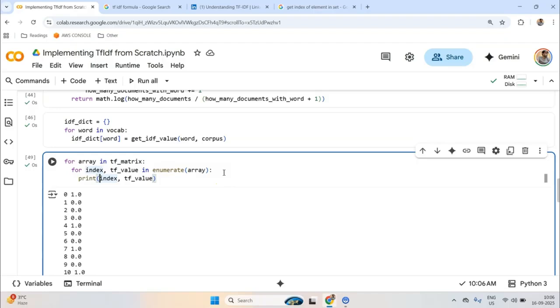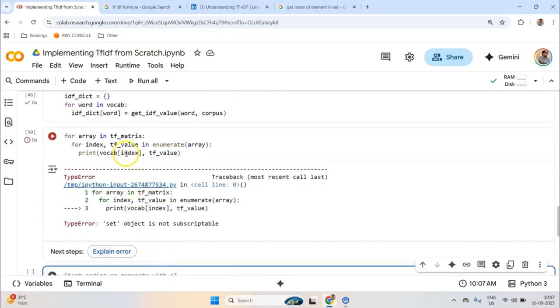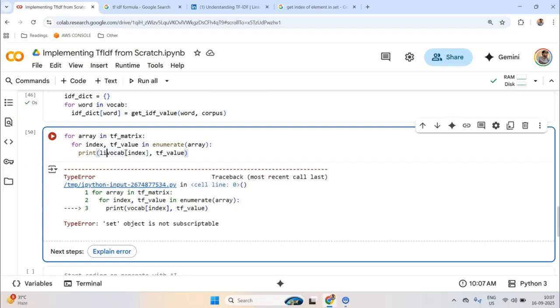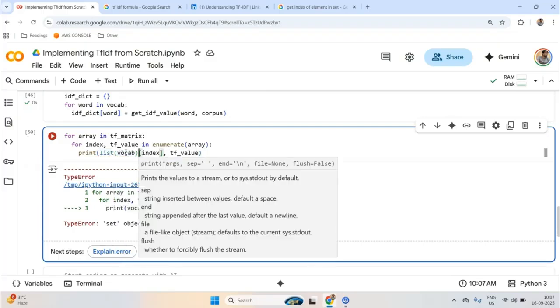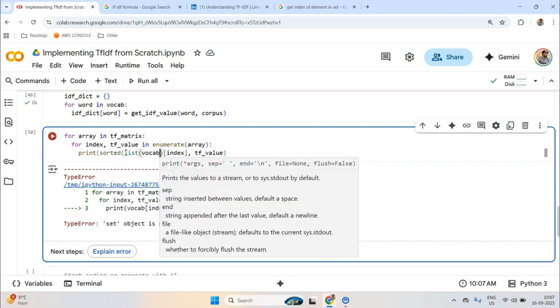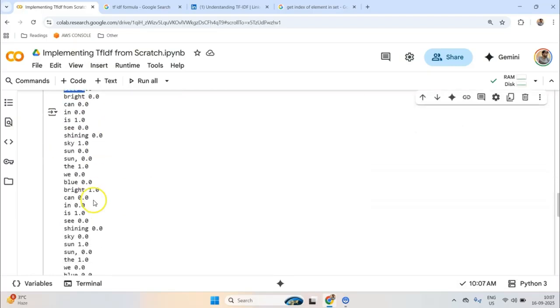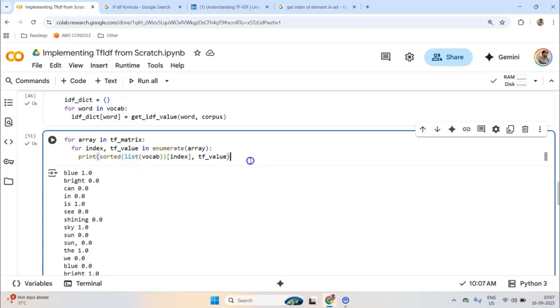So let me now use vocab here. So vocab, and let's see this. One second, I'm sorry. So list of vocab, and I should probably also use sorted here. So you see this, and now we are getting this kind of representation.